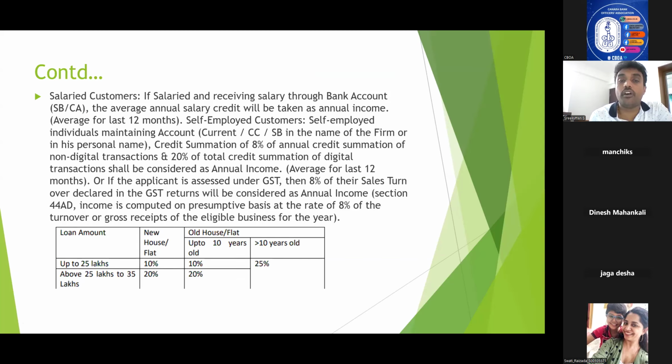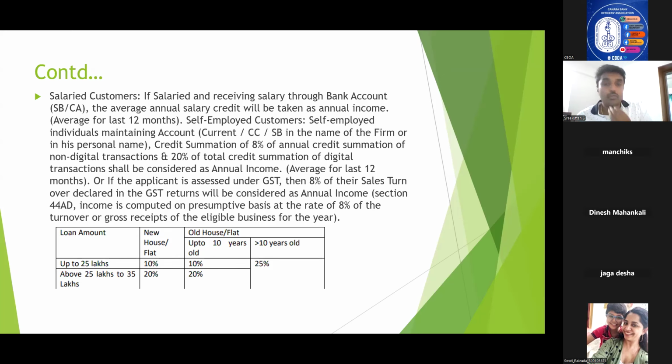In the case of self-employed customers, individuals maintaining a current account in the name of the firm or their personal name, 8% of the credit summation of non-digital transactions and 20% of the total credit summation of digital transactions shall be considered as annual income.